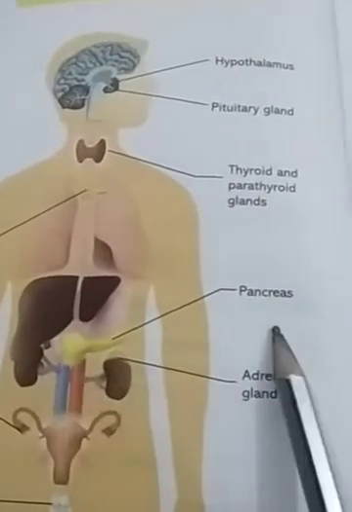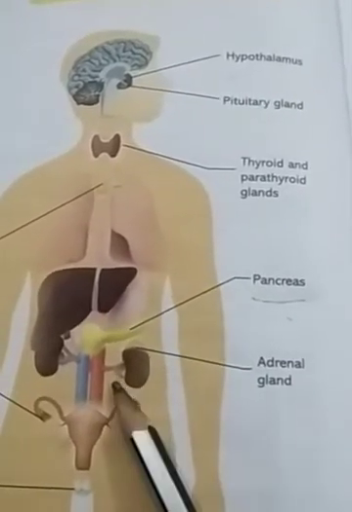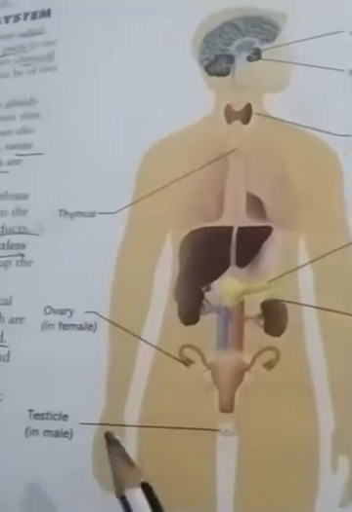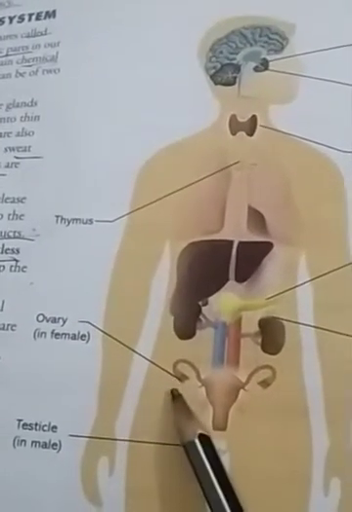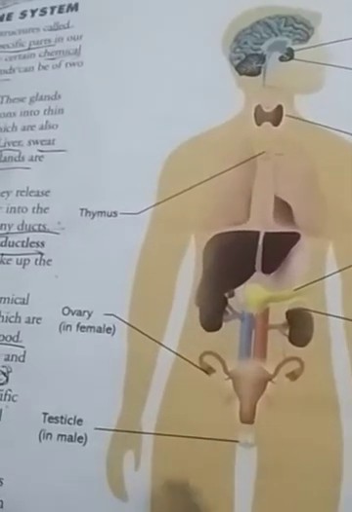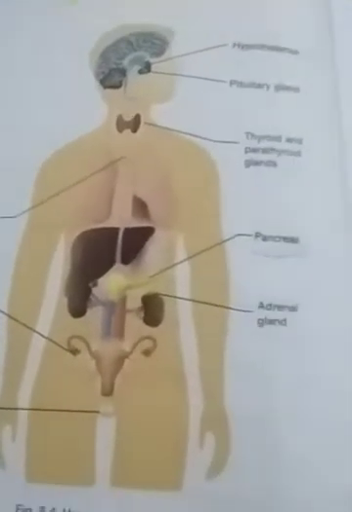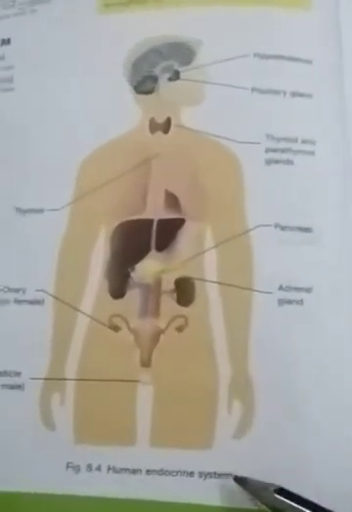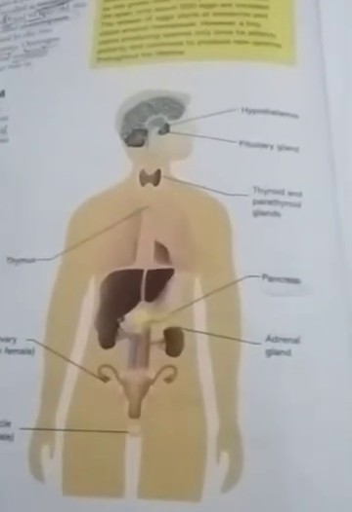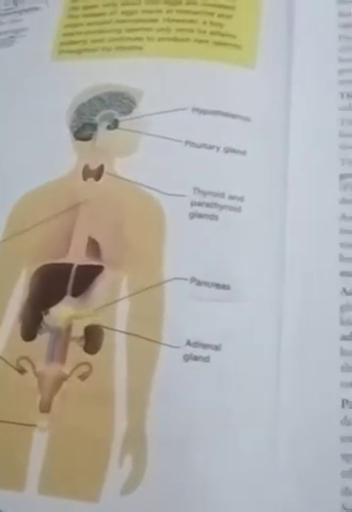Then the pancreatic glands are present in the pancreas, and in the kidney part the adrenal gland is present. When we talk about only females, there is an ovary, and in males the testicles are present, and all these parts are responsible for secreting hormones. Now we will read which hormone is secreted by each of them and what their role is.